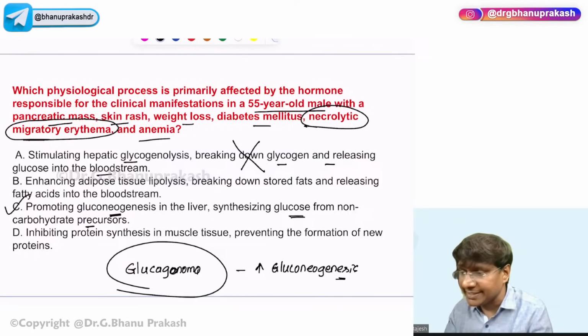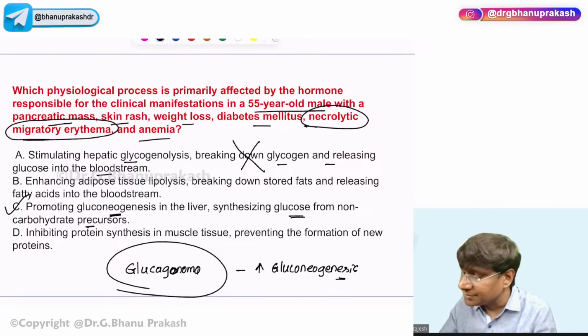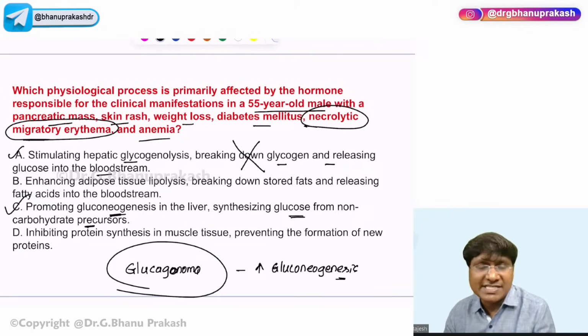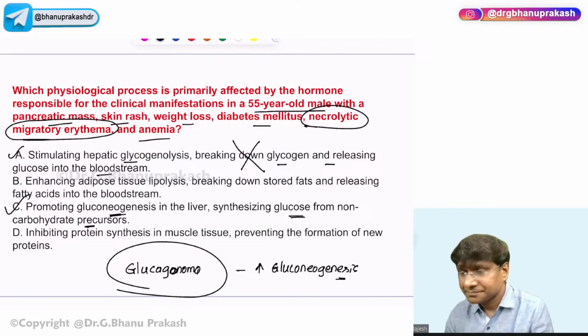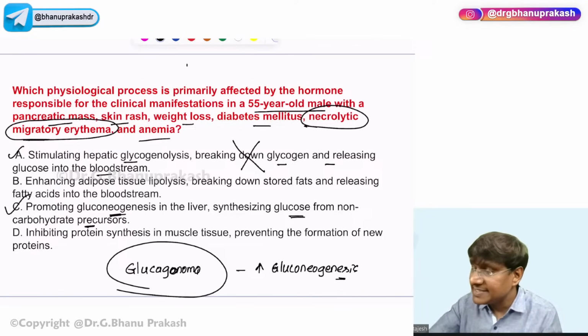That is absolutely correct. But what is the other important action? Promotes gluconeogenesis in the liver, synthesizing the glucose from the non-carbohydrate moieties. Now you need to opt for the best answer. So you have two options here. What do you think is the correct answer? Is it A or C? Very good. So the answer is C, followed by A.